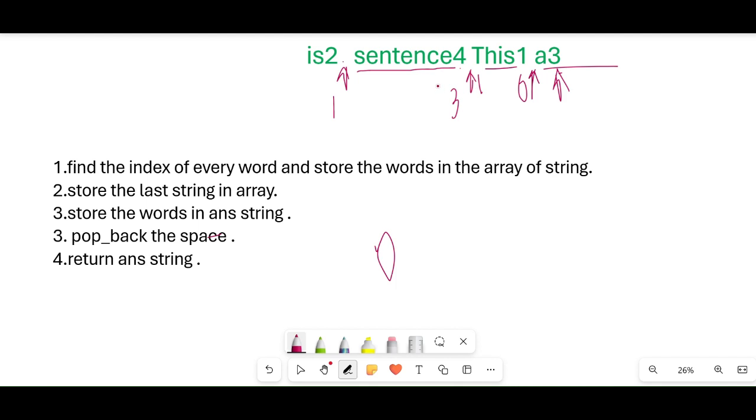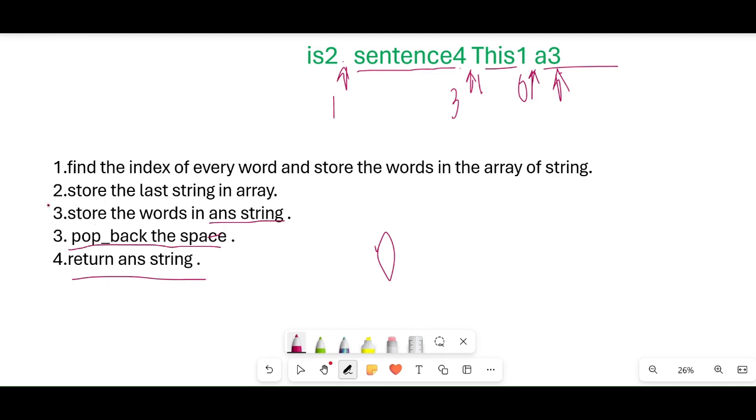Then store them with spaces in the answer string. Finally, if we add a space after every word, there is a space in the last position, so we have to delete the space or pop back the space. Create a pop back function for deleting the space, and finally return the answer string.